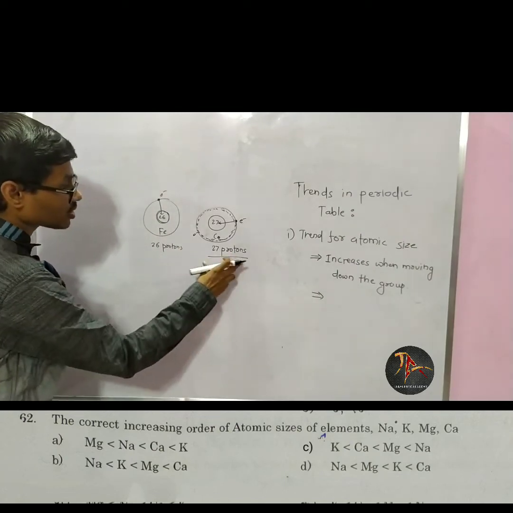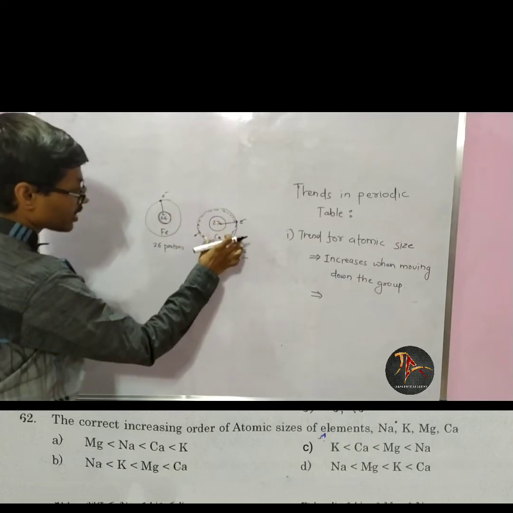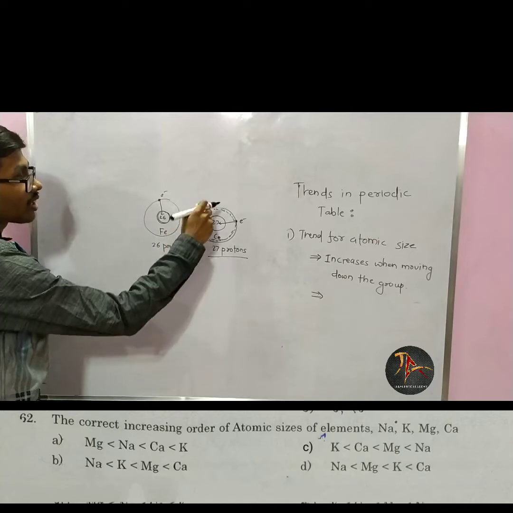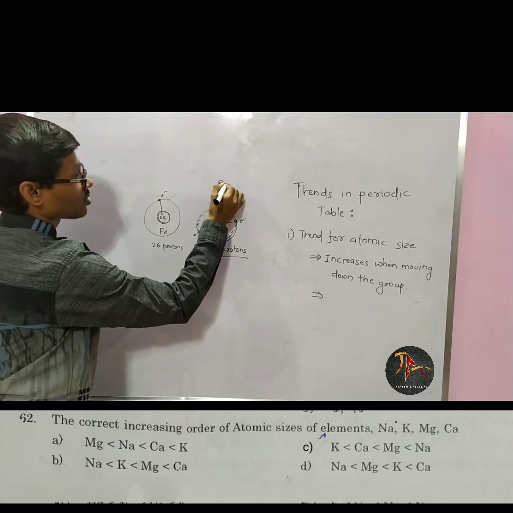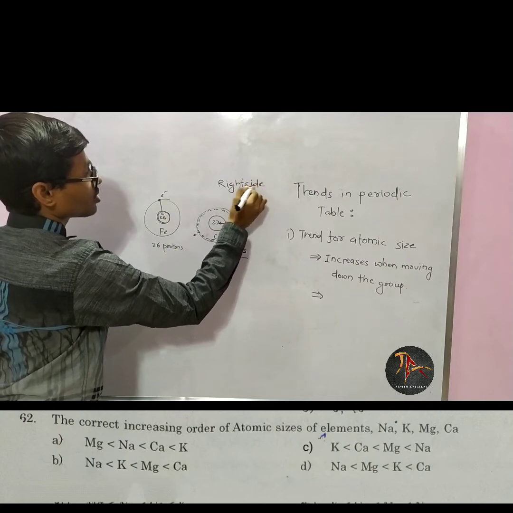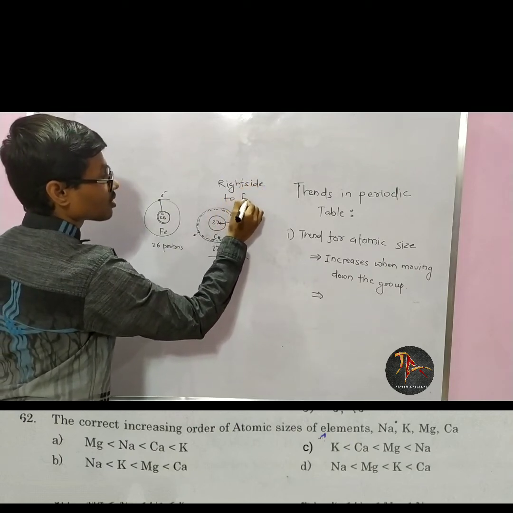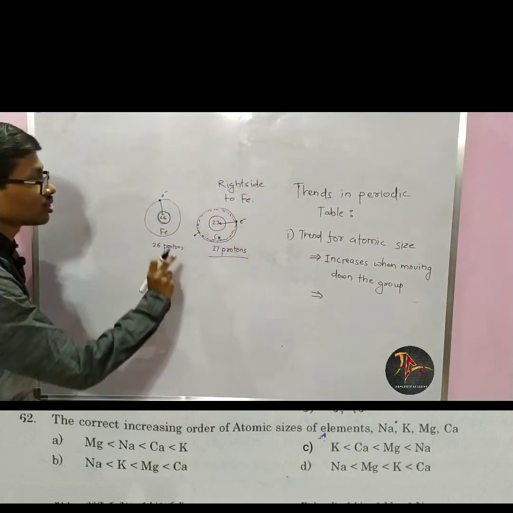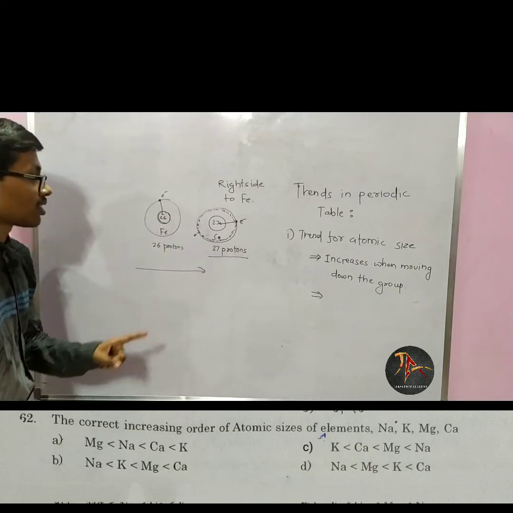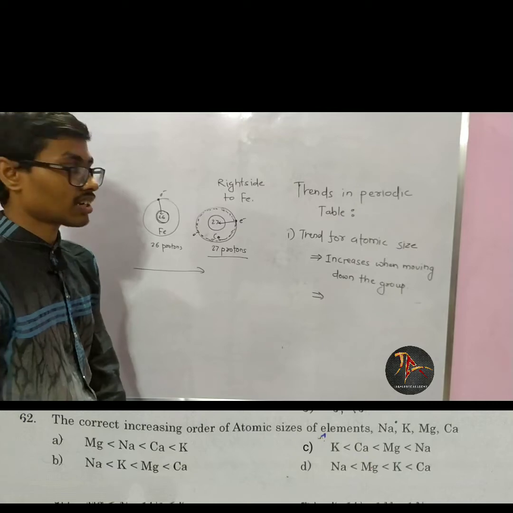So the radius of cobalt is less than the radius of iron, and cobalt is on the right side in the period, right side to iron. So if I move rightwards along the period, atomic size is decreasing.